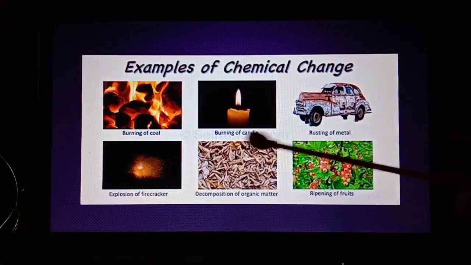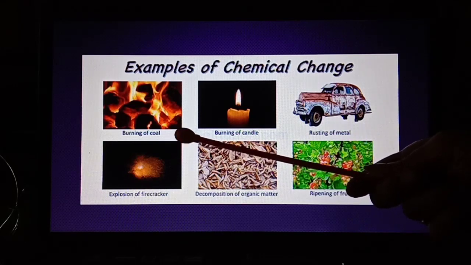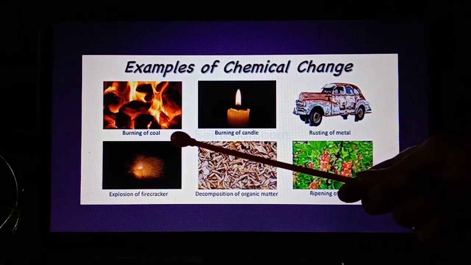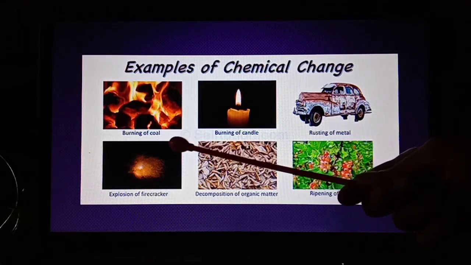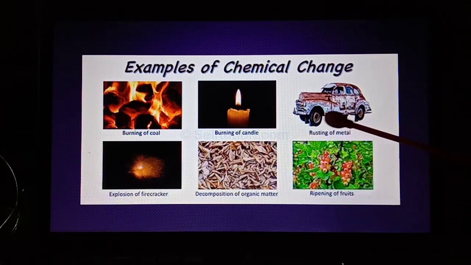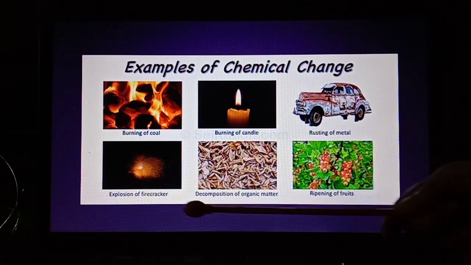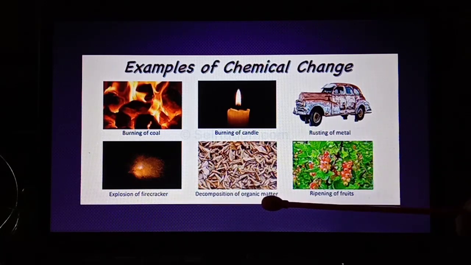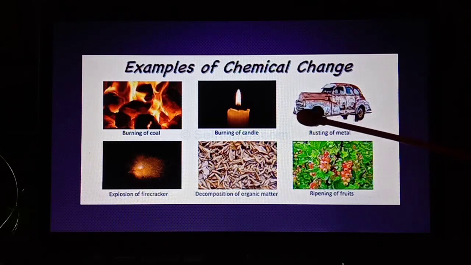Some examples of chemical changes are burning of coal. When coal gets burned, it converts itself into ashes, which is a chemical change. Burning of candle, rusting of metal, explosion of firecrackers, decomposition of organic matter, ripening of fruits. These are all chemical changes because the change happens in the chemical property. Either a new substance gets formed by this or there is a change in the chemical composition.